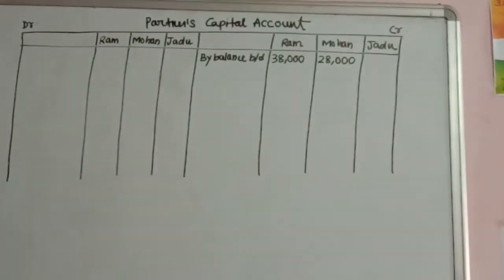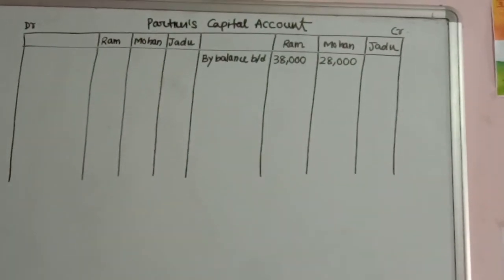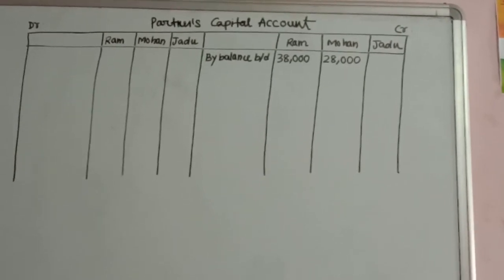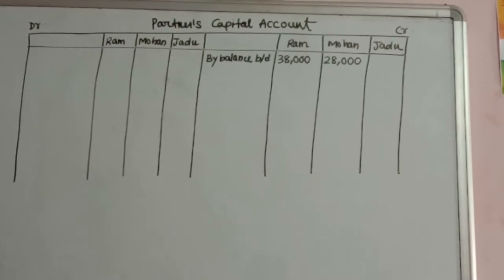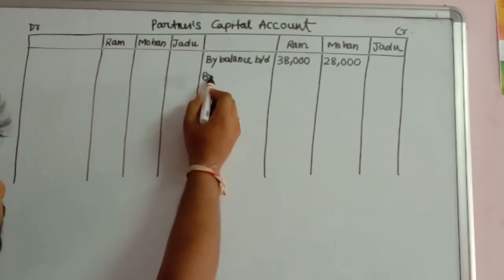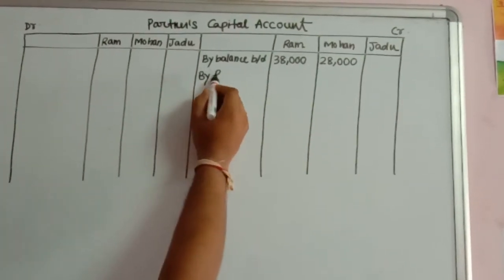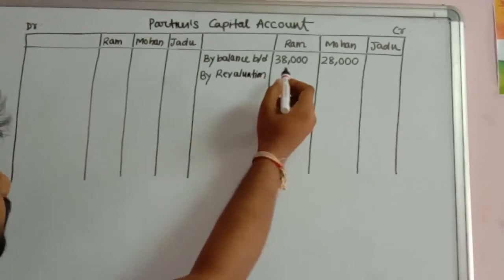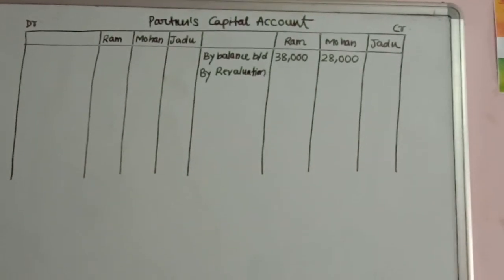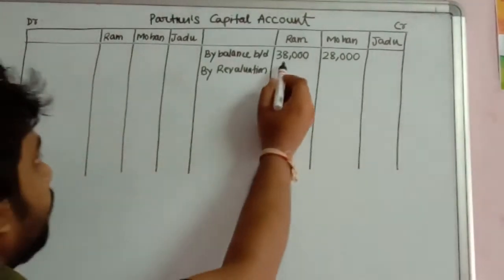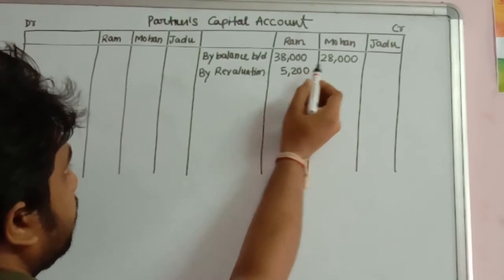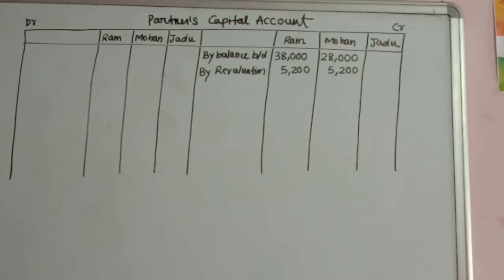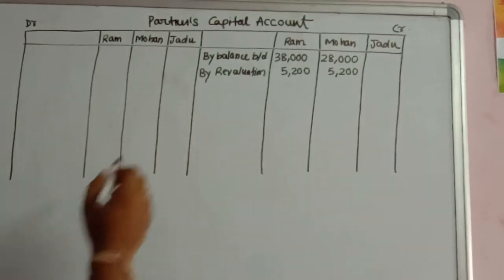Now we will deal with each of the adjustments one by one. The first adjustment is with regard to the revaluation. The partners had a profit. So whenever there is a profit, it leads to increase in capital, and increase in capital is always credited. So the first entry we will do is by revaluation, and that will lead to increase in the capital, so it will come on the credit side. 5,200 by revaluation.